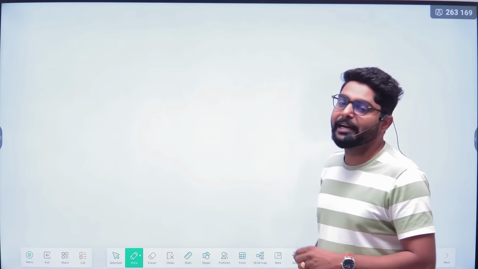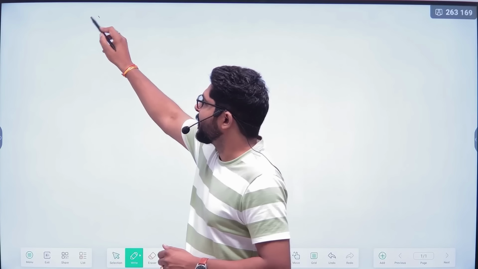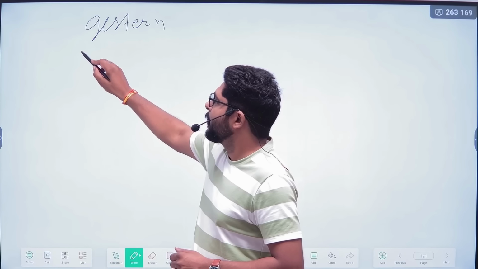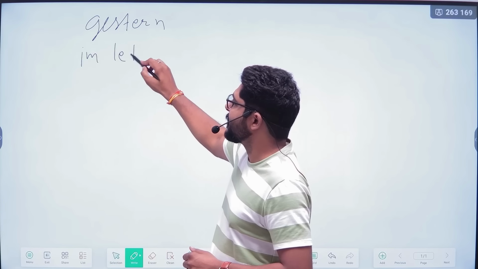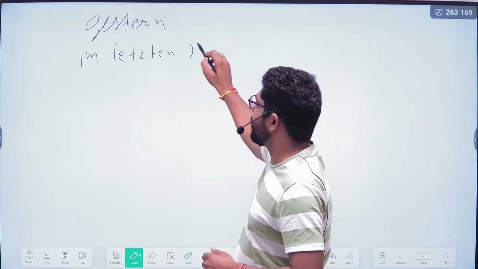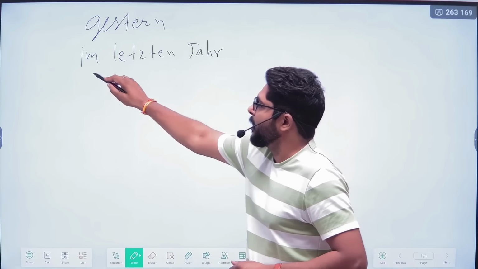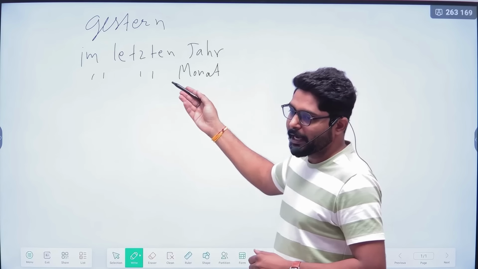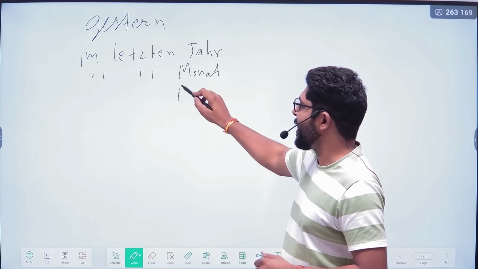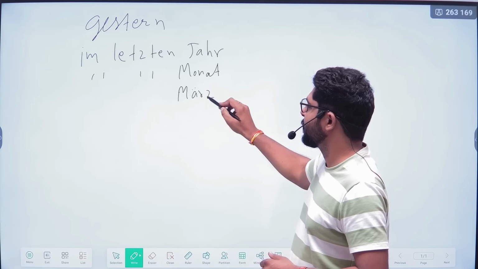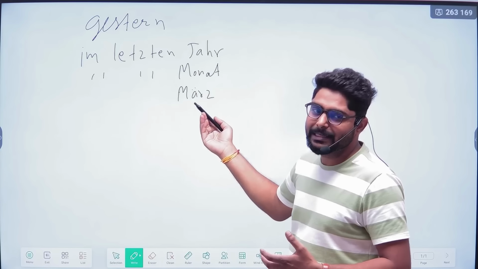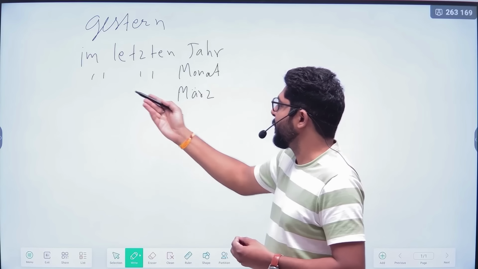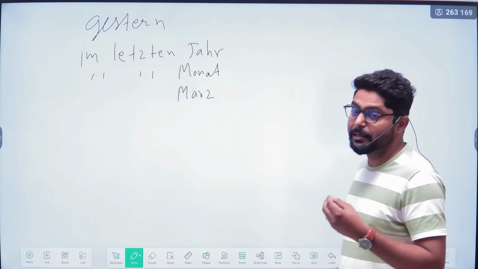Some past-related words will also help you. Gestern means yesterday. Im letzten Jahr, in the last year. Im letzten Monat, in the last month. Im letzten März, in the last March.